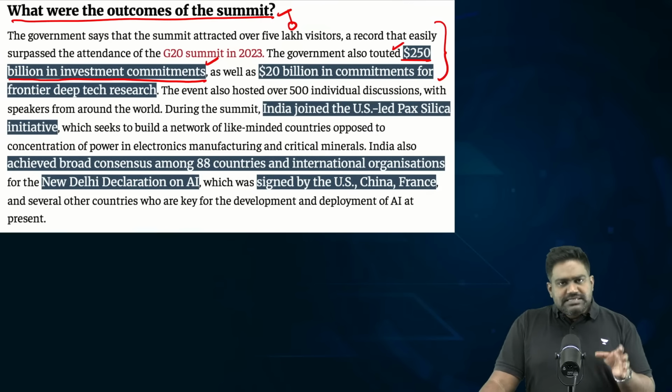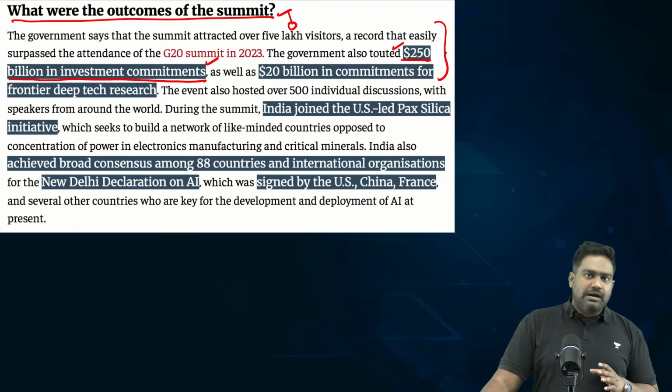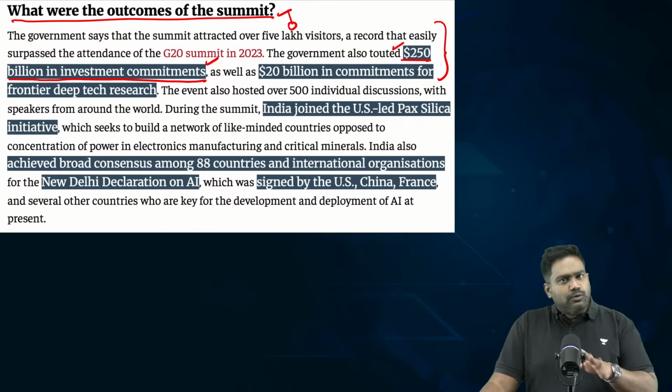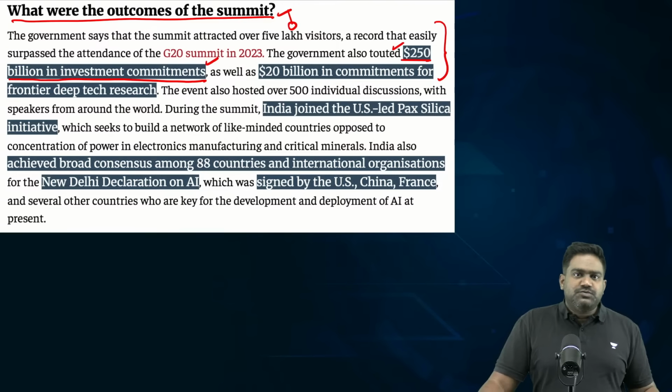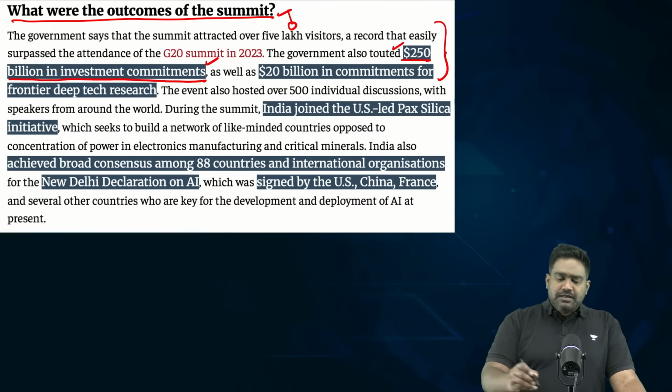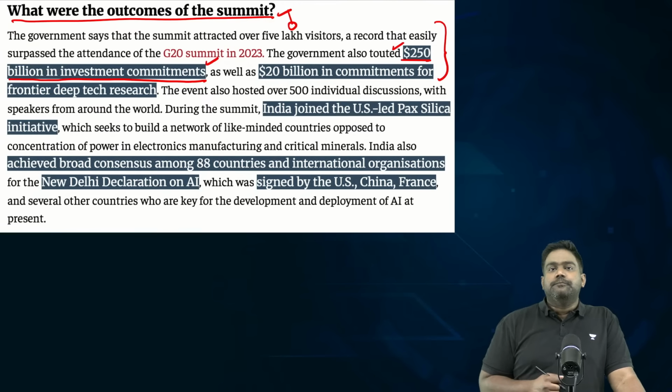But conservatively, even if you tone down the number by half, to let's say $125 billion, if the summit helps in translating investments worth $125 billion into India, that would still be a massive achievement.